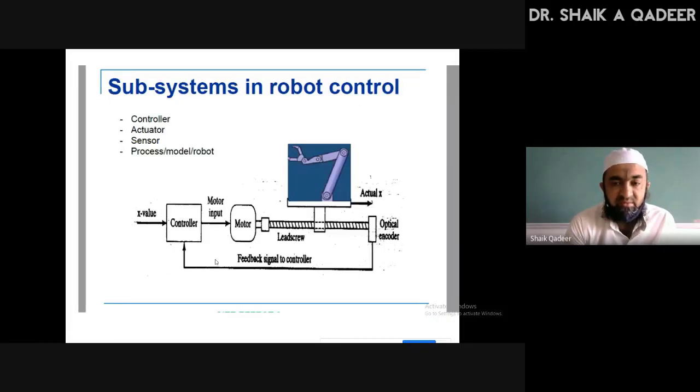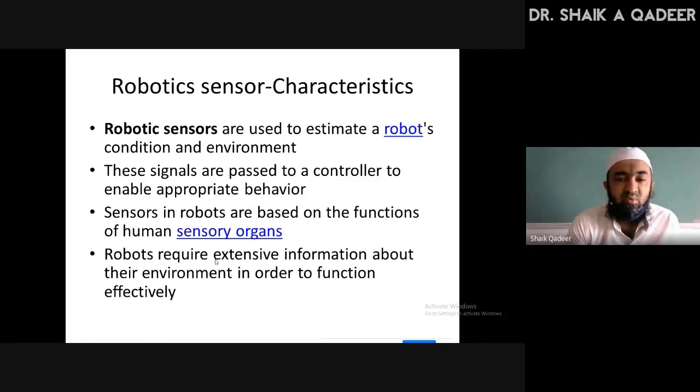Coming to robotics application, it belongs to the family of closed loop control system. That's why it is very rich in sensory system. So the motivation for robotic application is human beings. The sensor system similar to humans needs to be incorporated in robotic application. So then I moved to the discussion of characteristics.